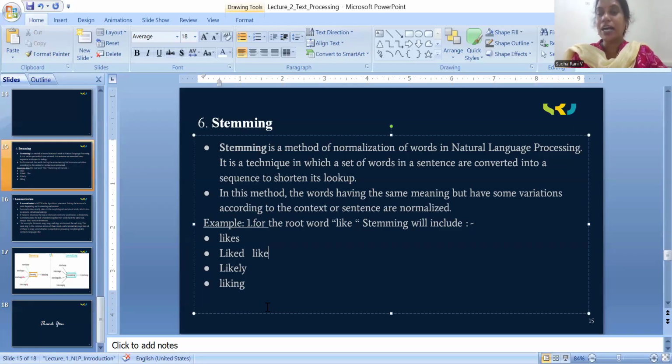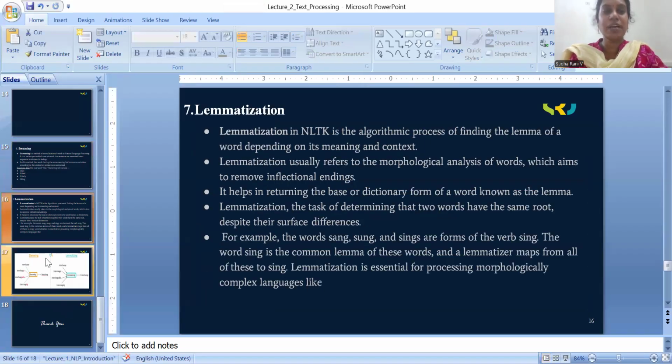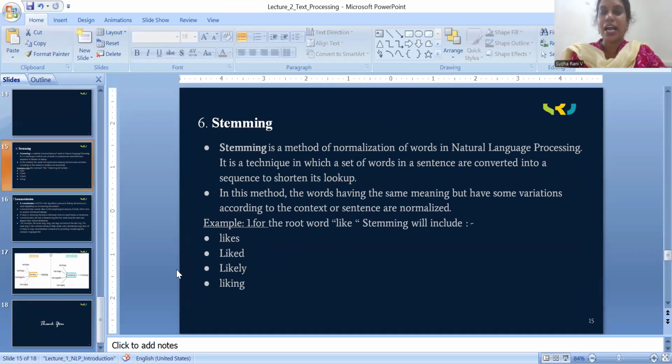Why? What is the necessity to convert the stem word to its root word? Is it useful? Definitely we have a benefit by applying stemming. I will explain it. What is the use of applying stemming, of converting the stem word into its root word?